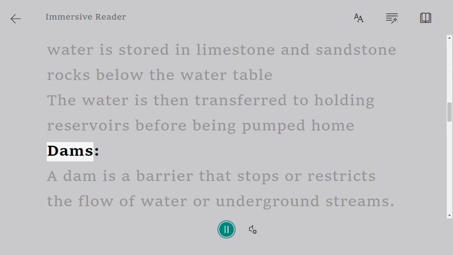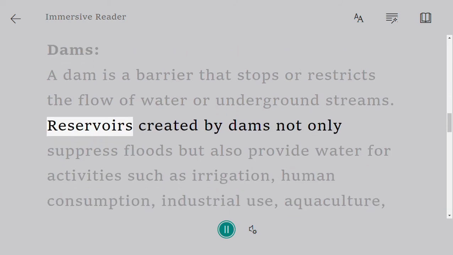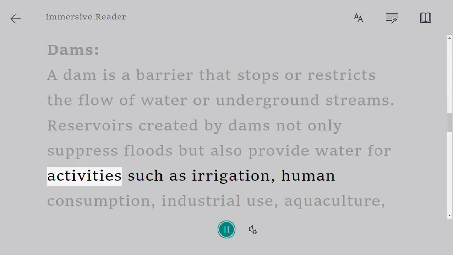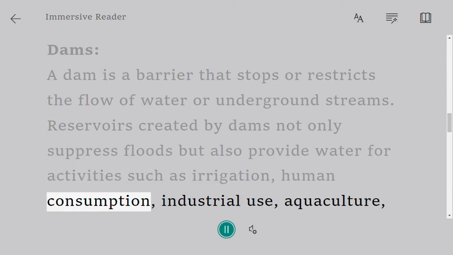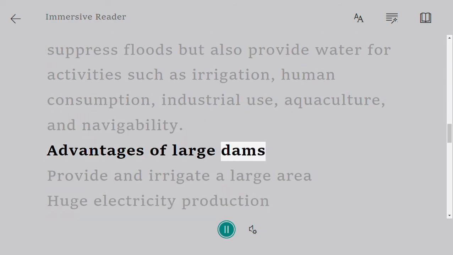Dams. A dam is a barrier that stops or restricts the flow of water or underground streams. Reservoirs created by dams not only suppress floods but also provide water for activities such as irrigation, human consumption, industrial use, aquaculture, and navigability.